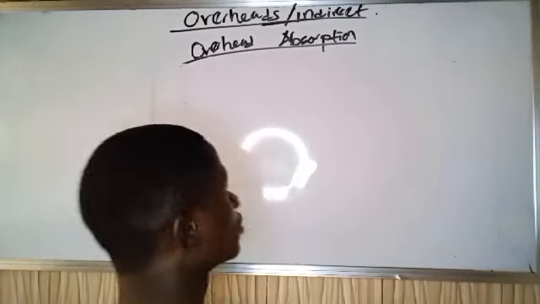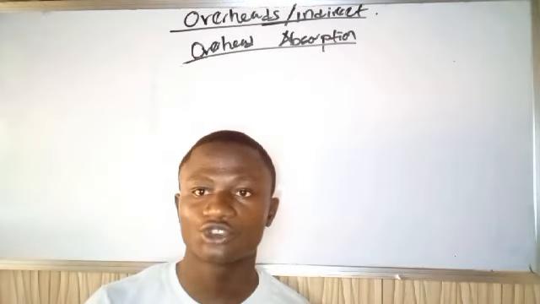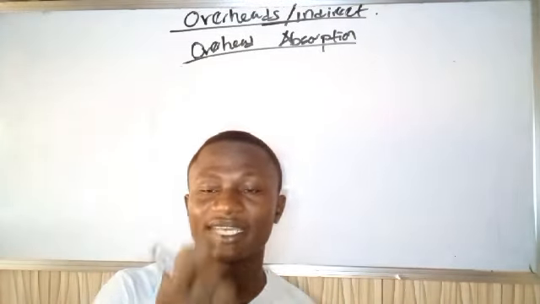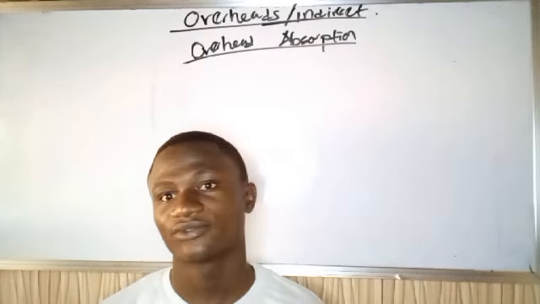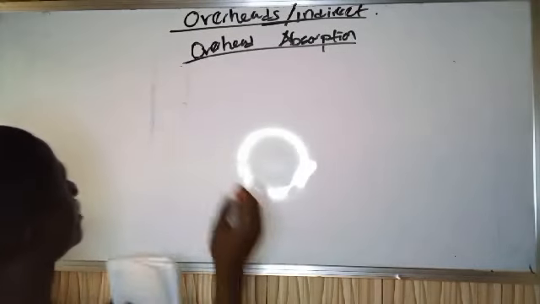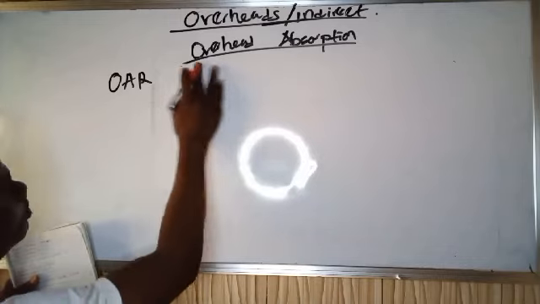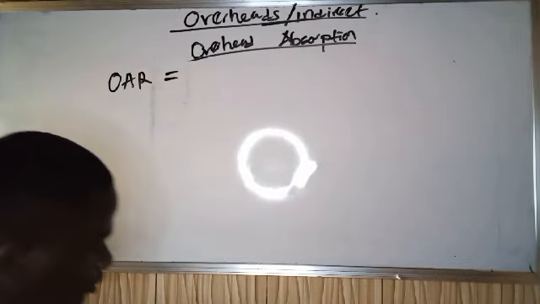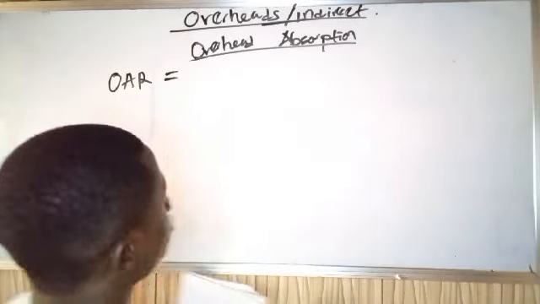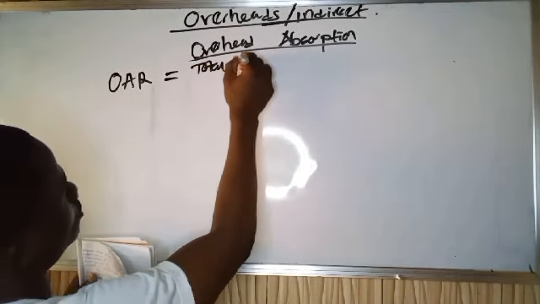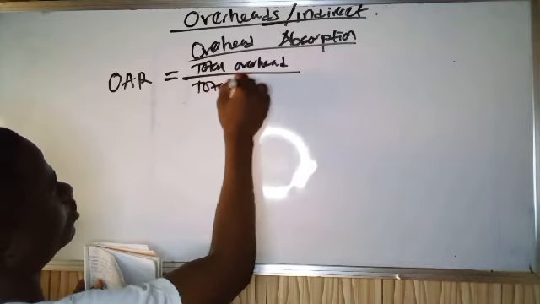So let's start with overhead absorption rate per unit of goods produced. You should know that that is total overhead divided by total units produced. That will give you overhead per unit of goods produced. So we have overhead absorption rate per unit produced. It's necessary for you to state the formula. So that will be total overhead over total units produced.